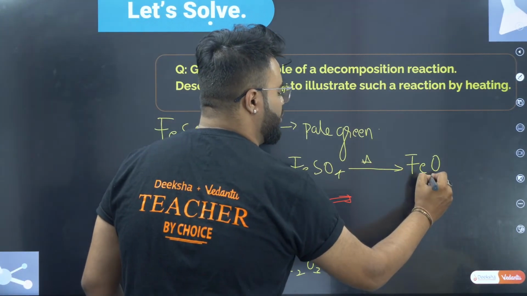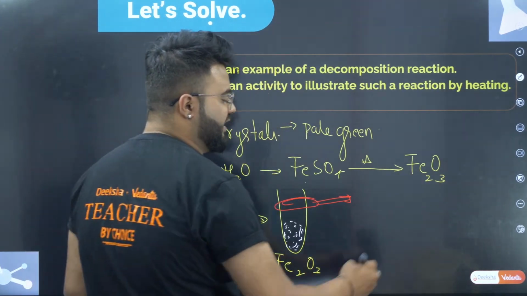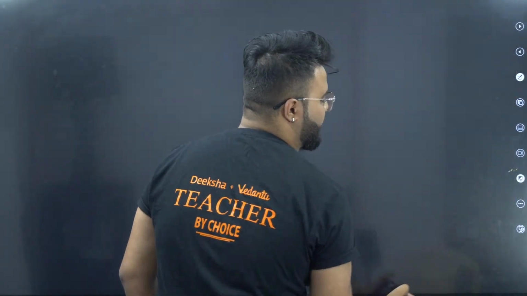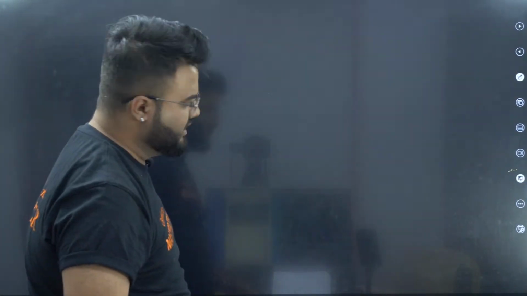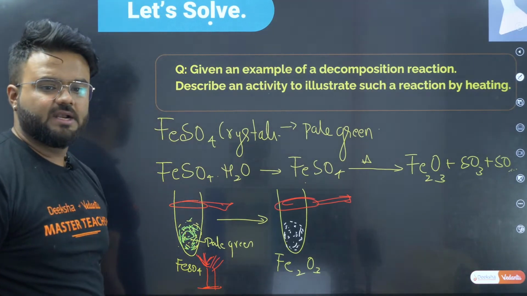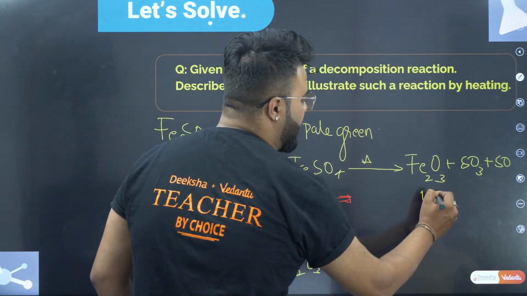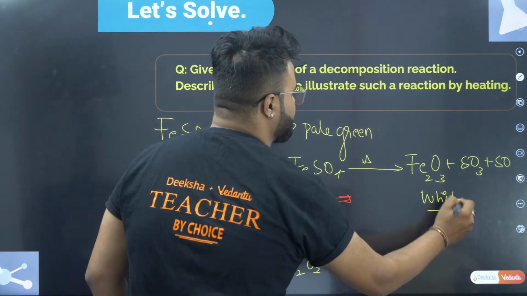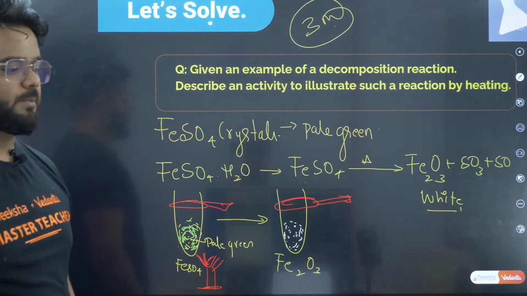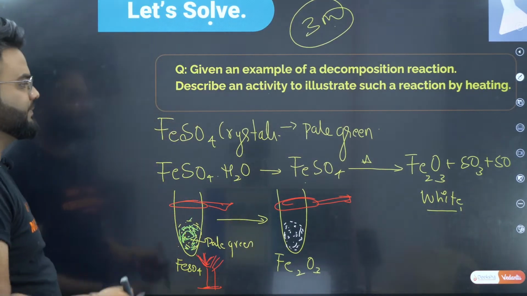It gives Fe2O3 plus SO3 plus SO2. It gives SO3 and SO2. Therefore, this is your white color crystal. This question they will ask for 3 marks. Very important. Okay, very important. This question they will ask for 3 marks.